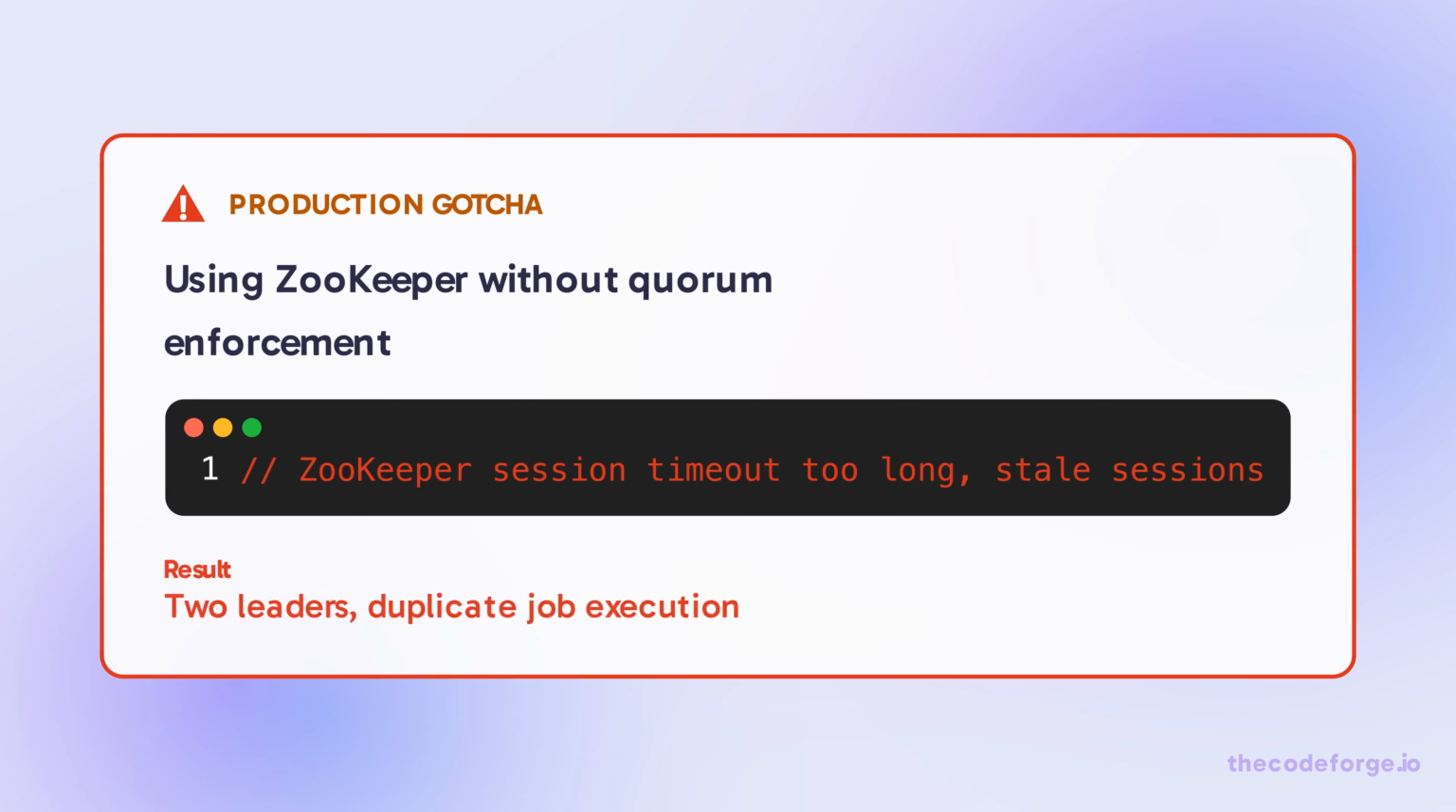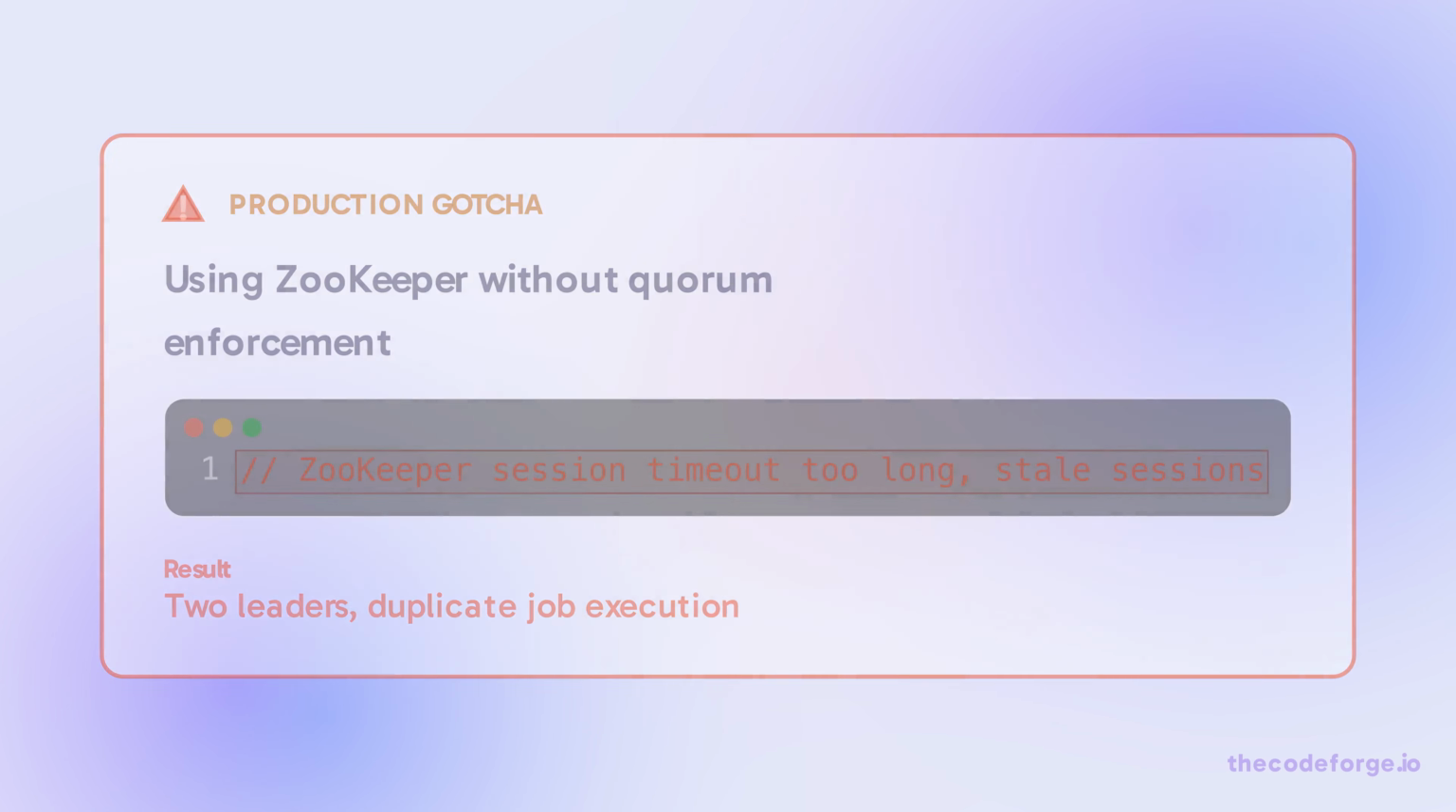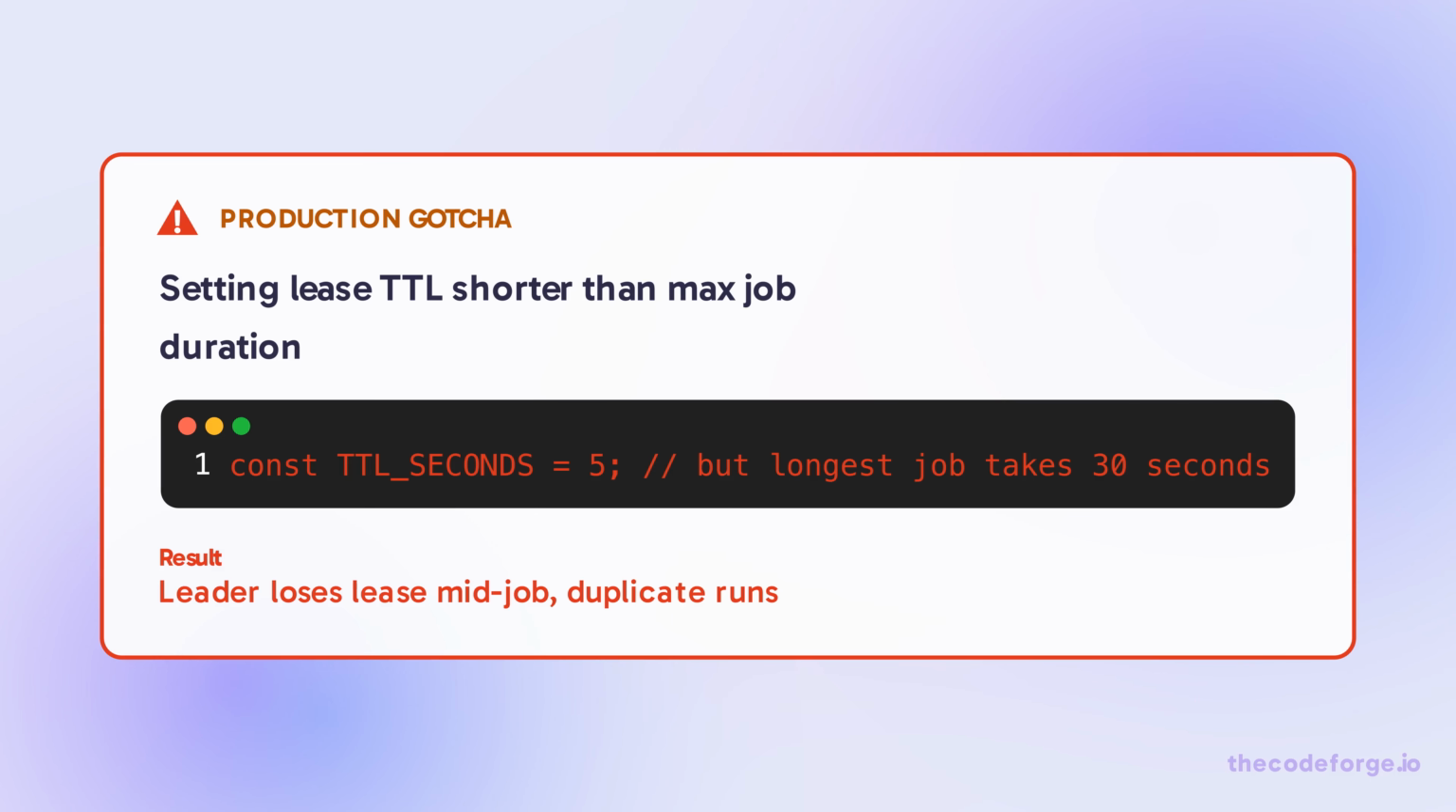The incident was caused by a split brain in ZooKeeper. Without quorum enforcement, both groups elected a leader. Always use a coordination service that requires a majority quorum, like etcd with proper configuration. If your lease TTL is shorter than your job's max execution time, the leader loses leadership mid-job. Another node takes over and runs the same job. Set TTL to at least 2x the longest job duration.